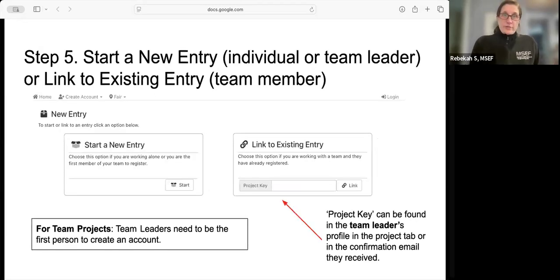So to start a new entry, either individual or team, you will link to existing entries. Remember, I mentioned before, you want the team lead to start first. Once the team lead creates their account, they're going to get a project key. If you've received a project key from your team members, this is where you would put it. Everyone else will start a new entry. So team leaders start a new entry if they're the first team member doing that.